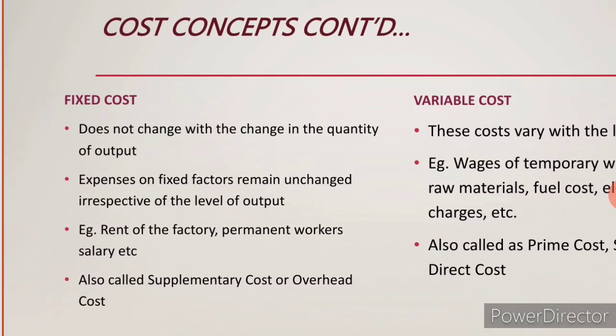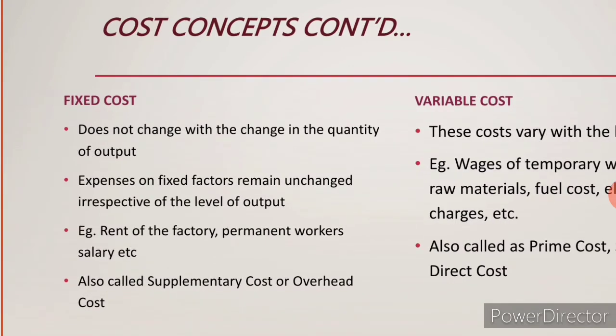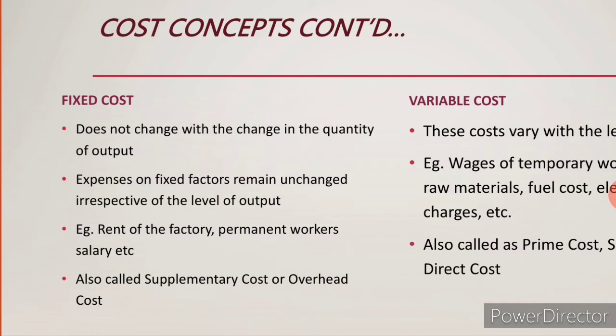So, for every month the salary will not be increased or decreased. Once it has been fixed for 1 year, the salary remains the same. So, this is called a fixed cost. Fixed cost means cost will not change during the period of production.